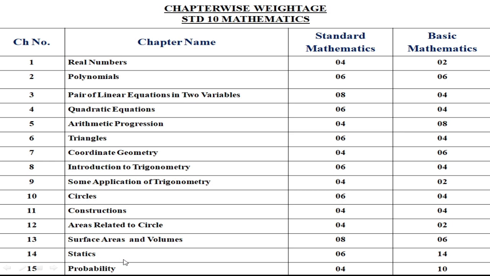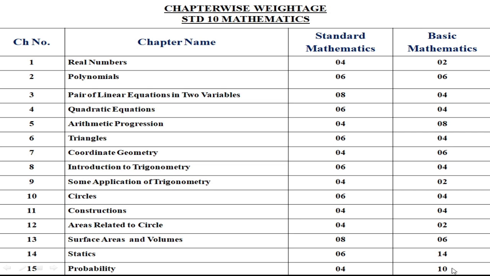Chapter 14, statistics, which is quite easy, only the formulas related to mean, median and mode, and you have to put in the values. That is a weightage of 6 marks in standard mathematics, while in basic mathematics it has increased to 14 marks. A lot of improvement in those marks. Similarly, chapter number 15, probability. It has a weightage of 4 marks in standard mathematics, while in basic mathematics it has increased to 10 marks. So you can see these two chapters, which students find very easy, have a total weightage of 24 marks. Chapter number 14 has 14 marks, and chapter number 15 has 10 marks.